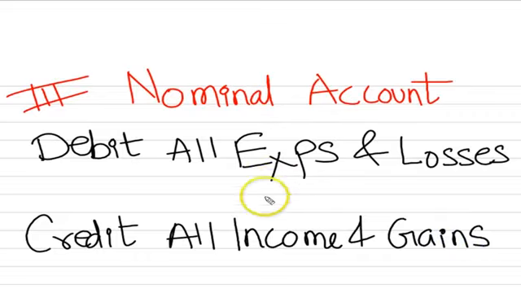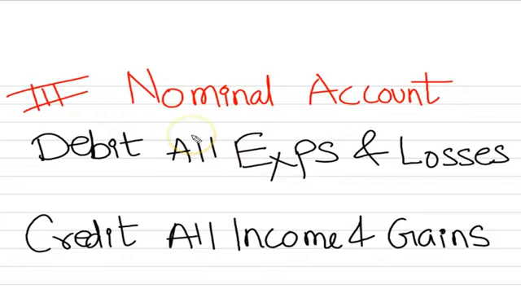So as I told you earlier, debit does not indicate anything positive, credit does not indicate any negative. In case of nominal account, whenever we are dealing with any nominal account, we need to apply a simple golden rule. If there is any expense for the business, if there is any loss for the business, we need to debit that particular expense or that particular loss. And if there is any income or if there is any gain for the business, we need to credit that particular income or gain into the business.